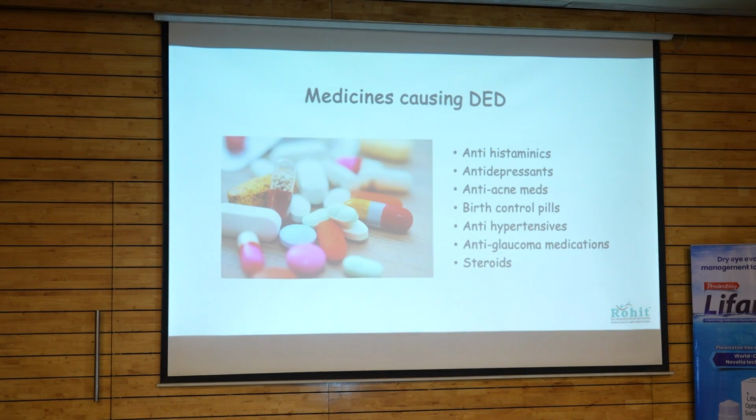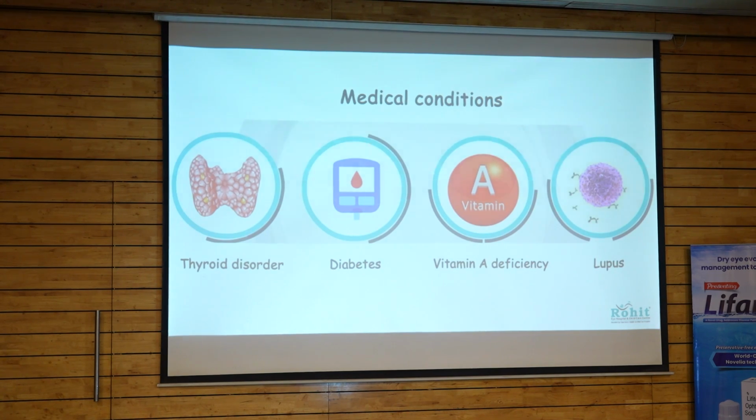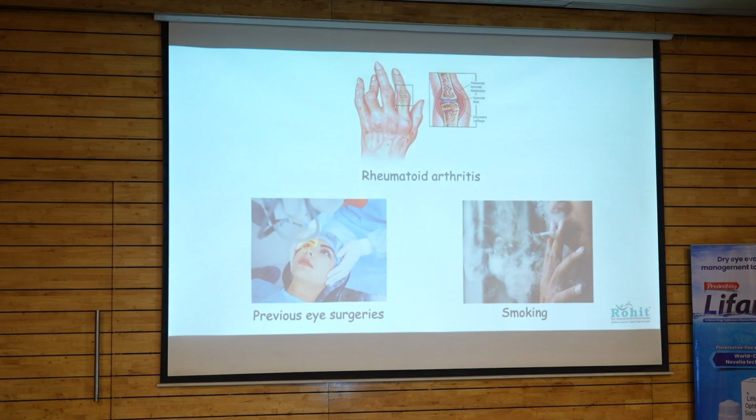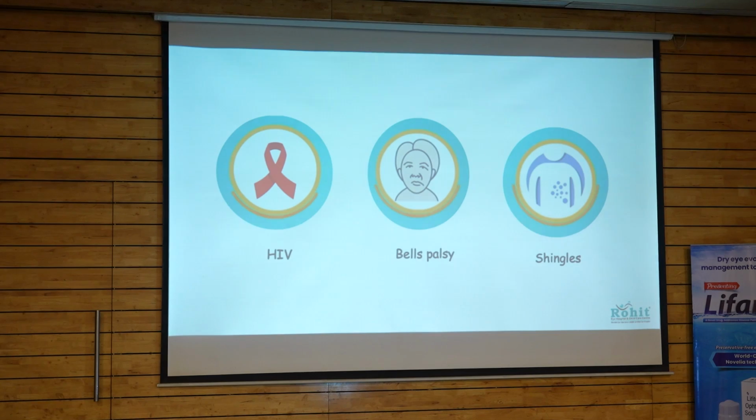There are certain medicines which cause dry eye disease like antihistaminics, antidepressants, anti-acne medicines, antihypertensives, anti-glaucoma medicines, steroids, etc. Many medical conditions like thyroid disease, diabetes, vitamin A deficiency, SLE, rheumatoid arthritis, previous ocular surgery, smoking, HIV, Bell's palsy, all could lead to dry eyes.